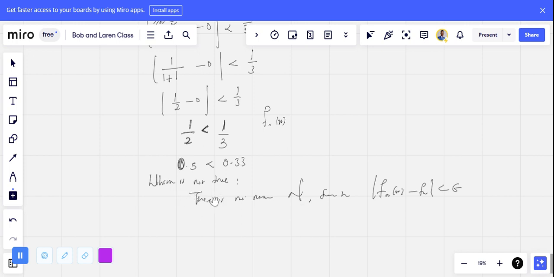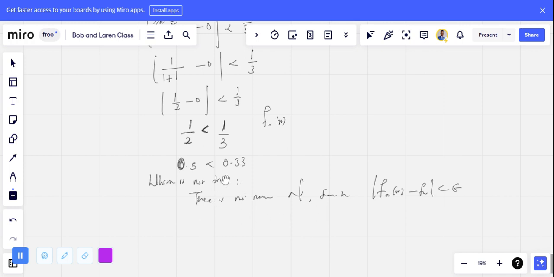Since the left hand side and the right hand side give an absurd result, we can say that there is no natural number n such that the absolute value of f_n(x) minus f(x), which is the pointwise limit, is less than epsilon. So I think that will just be the final conclusion.